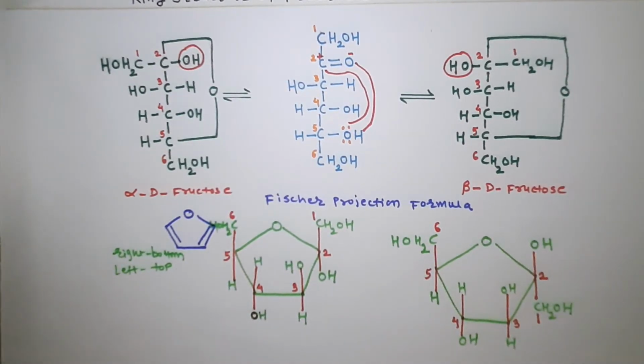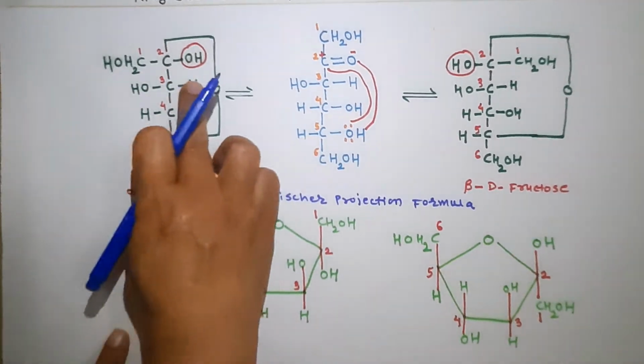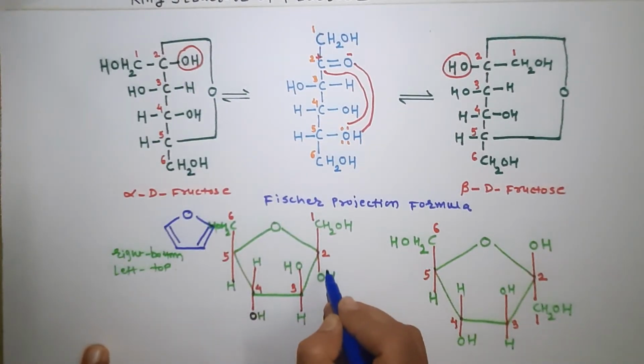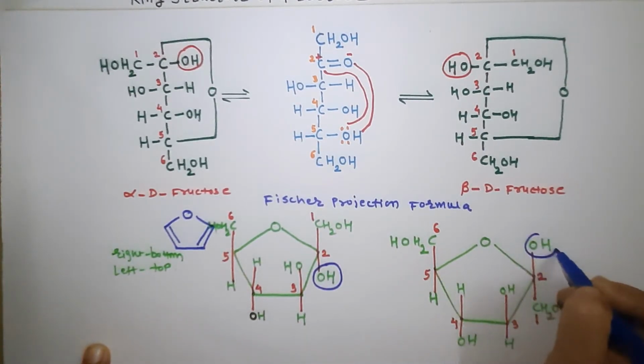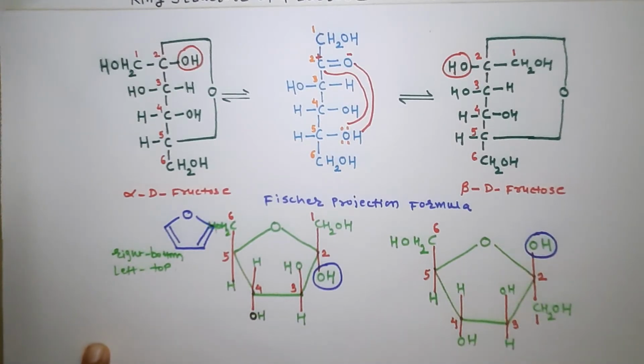Therefore, we write the name for this structure where the OH group is towards the right side and at the bottom position. And here OH is above the plane of the carbon ring.